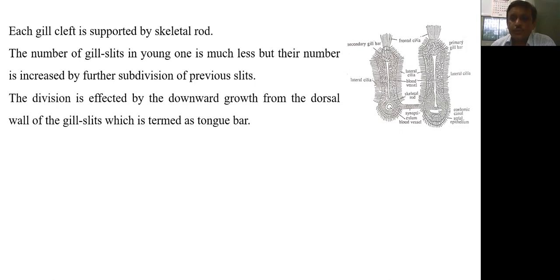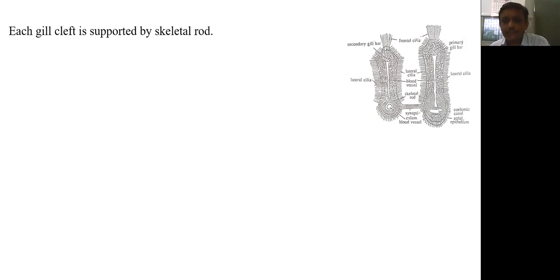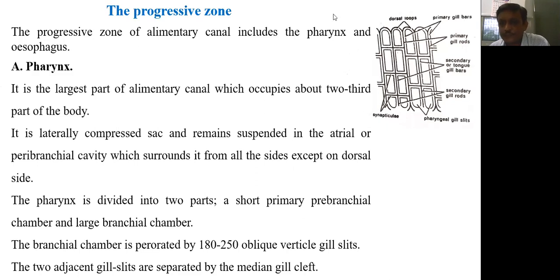So in the previous diagram, we have seen that here the gill slits are subdivided, and this subdivision is due to this downward growth. Here, this dark line which grows downward, and this downward growth is called tongue bar, may be called as secondary gill bar or tongue bar.